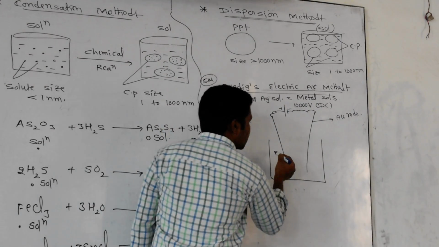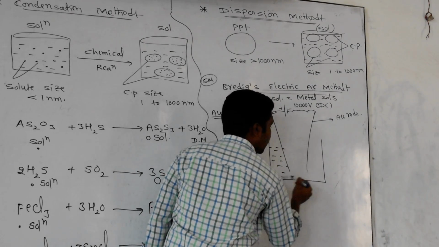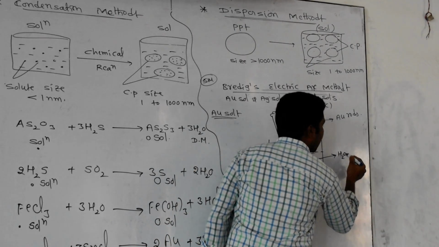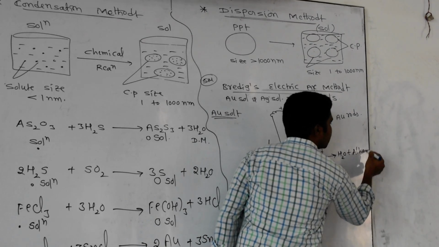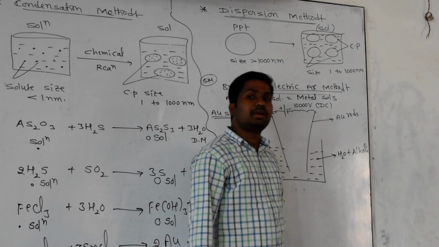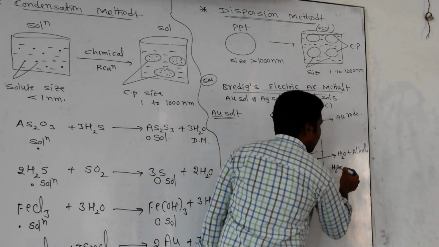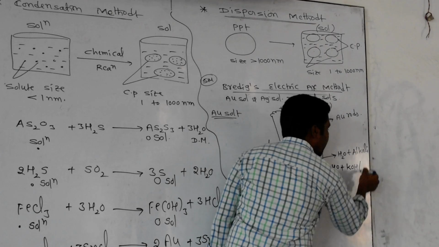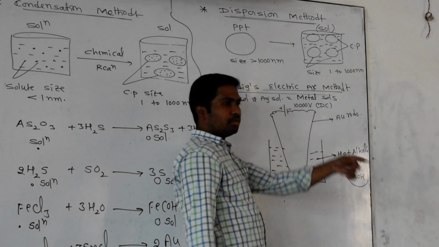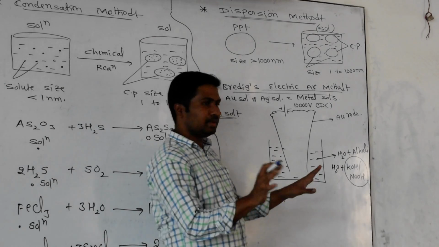Now these rods have to be dipped in water. Along with this water, I am adding a little bit of alkali. What is the meaning of alkali? Base. Alkali means base. So along with water, I should take either a little potassium hydroxide or sodium hydroxide. This is very helpful. For one mark, they may ask what is the necessity of adding KOH or NaOH in this process. I will explain that.